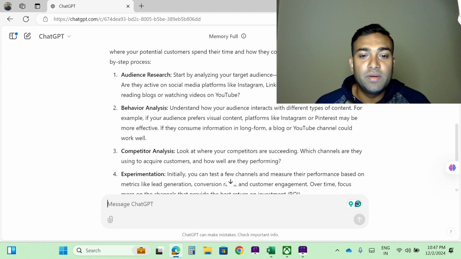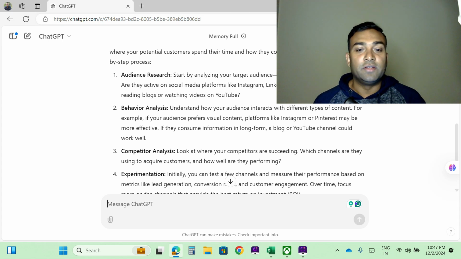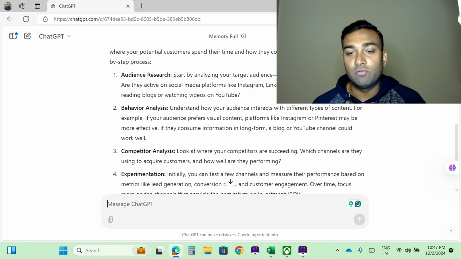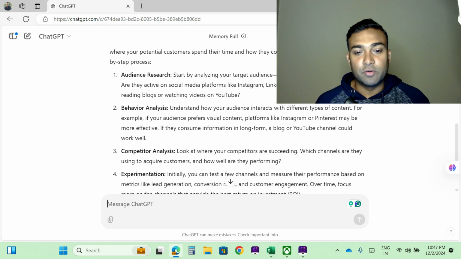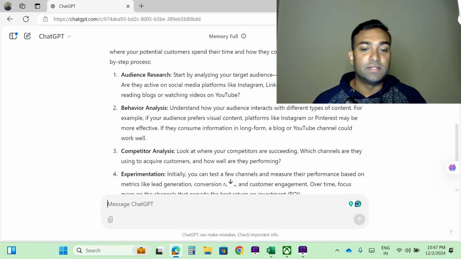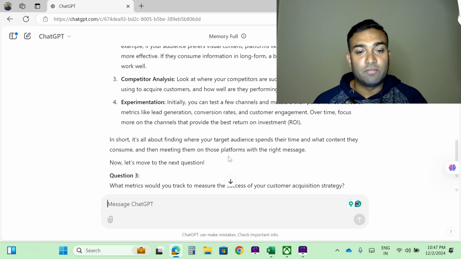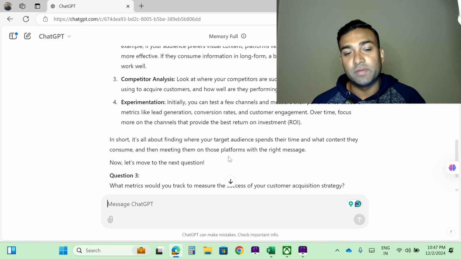Now, behavior analysis: understand how your audience interacts with different types of content. For example, if your audience prefers visual content, platforms like Instagram or Pinterest may be more effective. If they consume information in long form, then a blog or YouTube channel could work well. So see, it has given me the second point, the third point is competitor analysis, and the fourth point is experimentation.